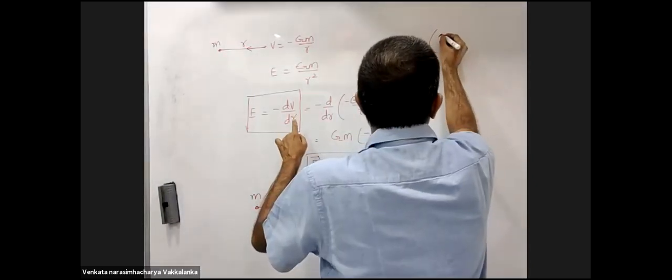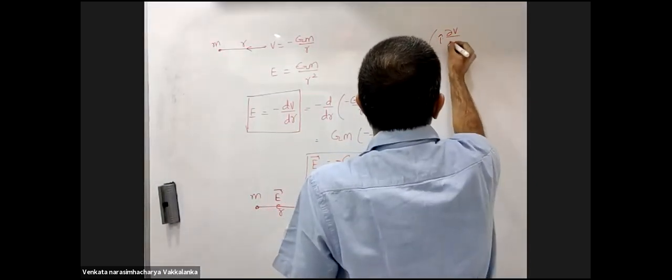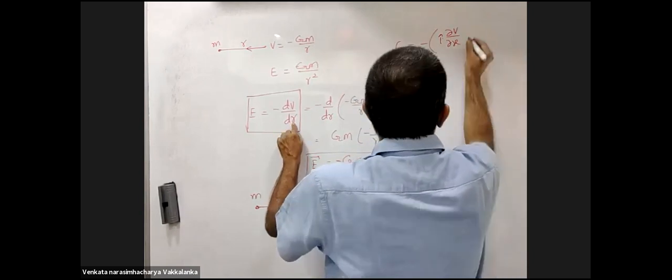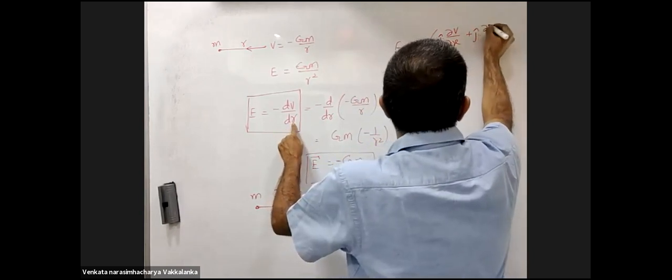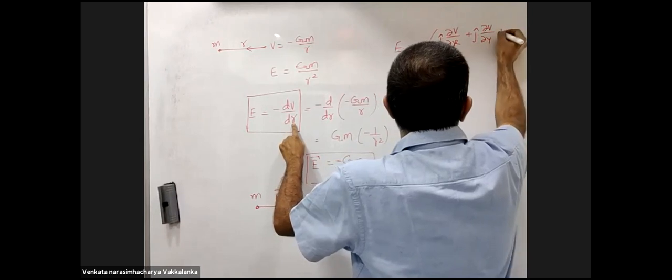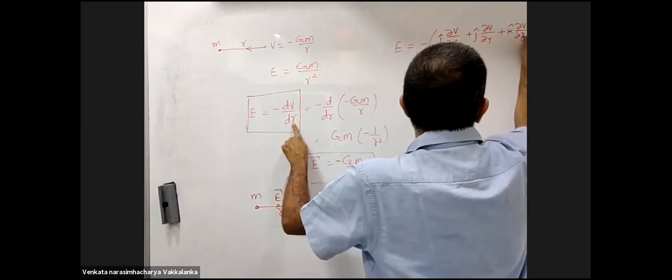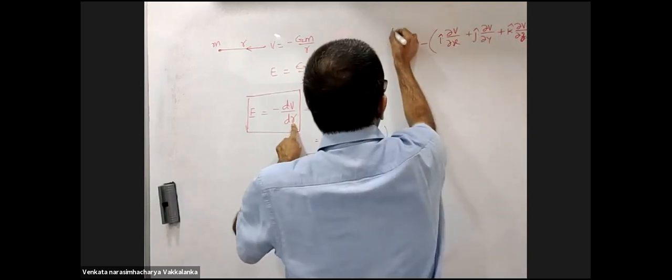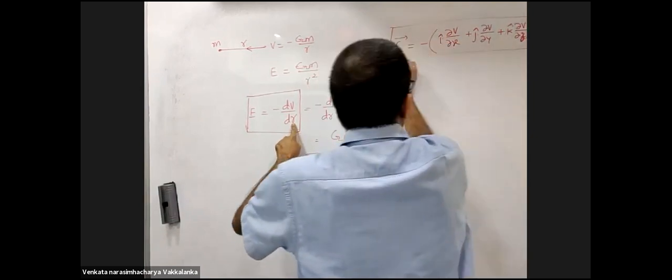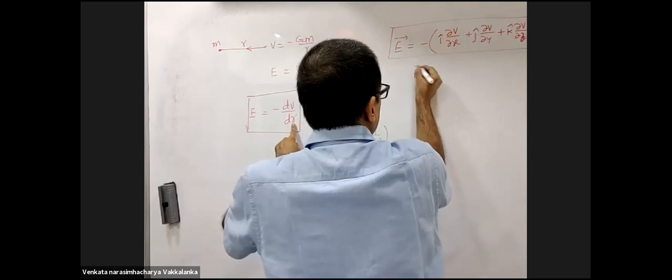First of all, I cap del V by del X, J cap del V by del Y, K cap del V by del Z. Field is a vector, potential is a scalar.